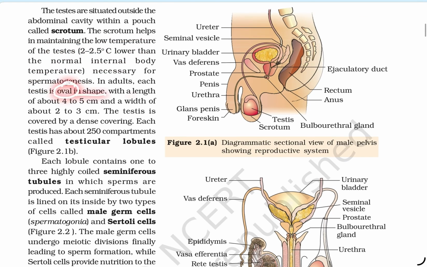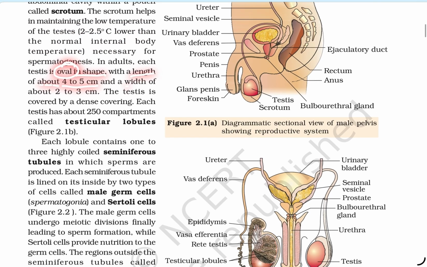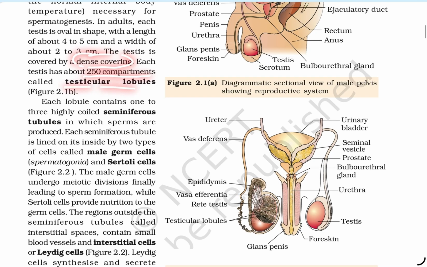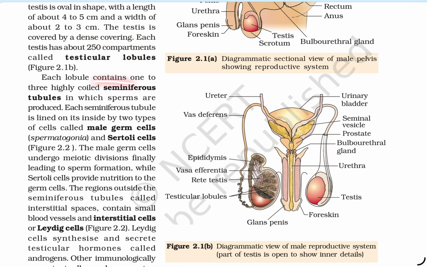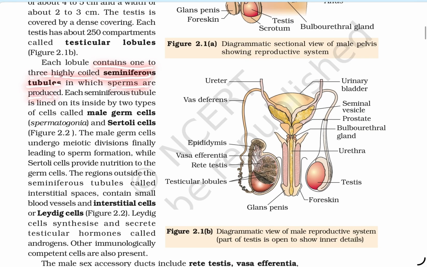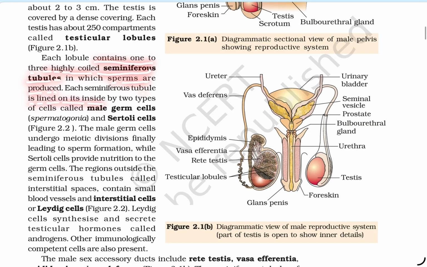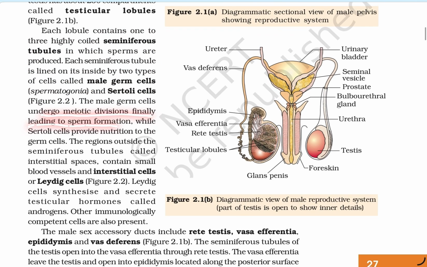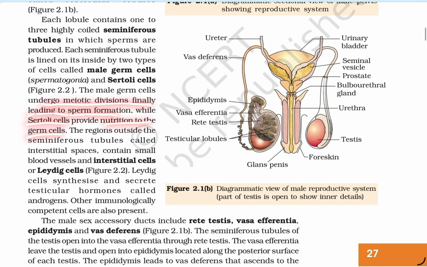In an adult, each testis is oval in shape with a length of about 4 to 5 cm and a width of about 2 to 3 cm. The testis is covered by a dense covering, and each testis has about 250 compartments called testicular lobules. Each lobule contains one to three highly coiled seminiferous tubules in which sperms are produced. Each seminiferous tubule is lined on its inside by two types of cells, the male germ cells, that is spermatogonia, and Sertoli cells. The male germ cells undergo meiotic division, finally leading to sperm formation, while the Sertoli cells provide nutrition to the germ cells.